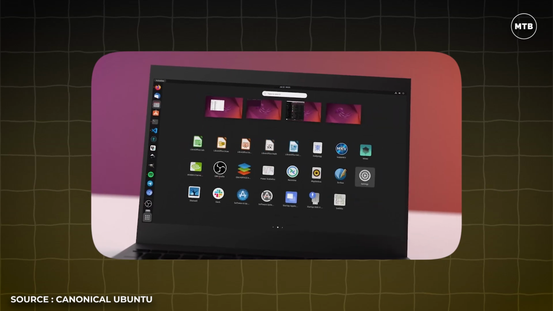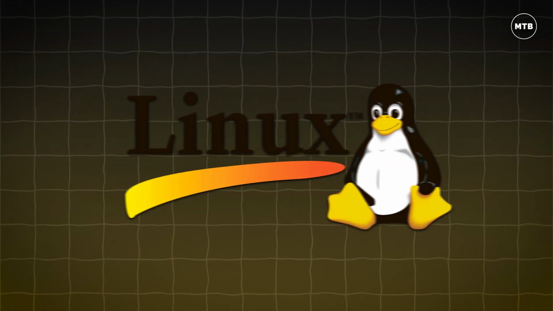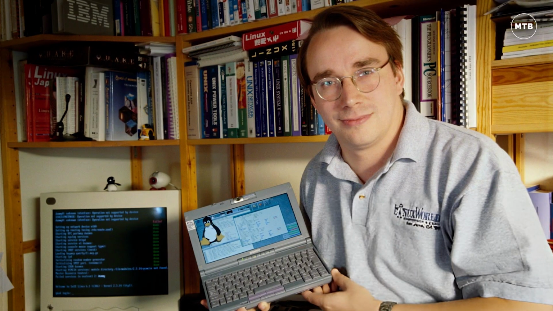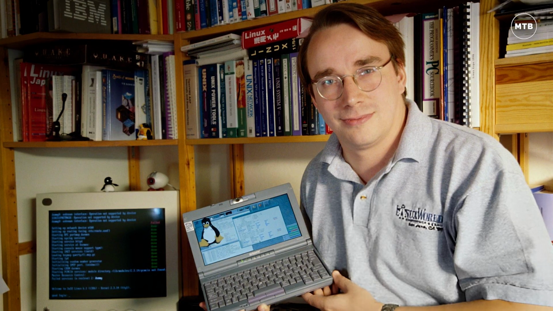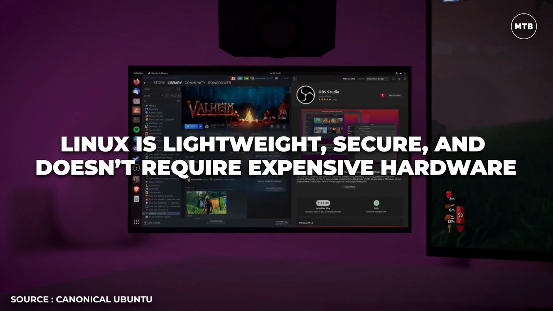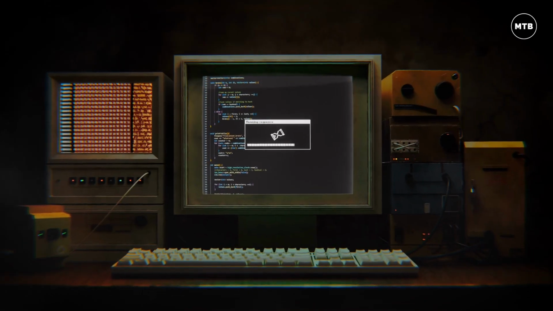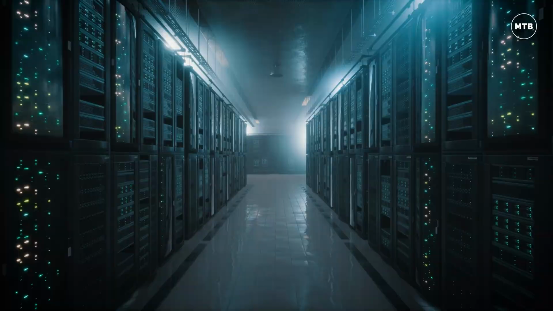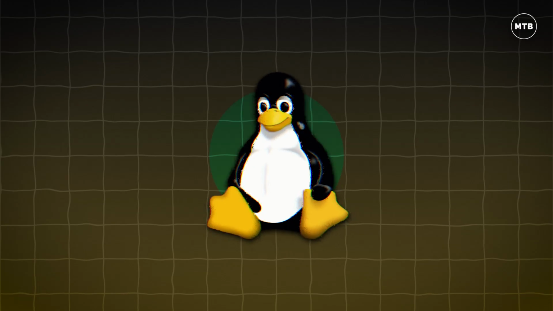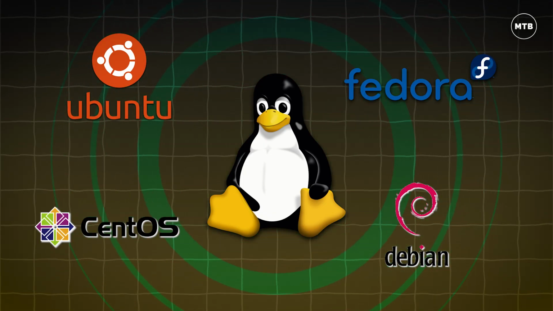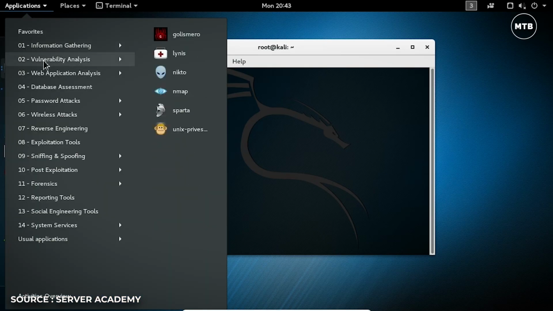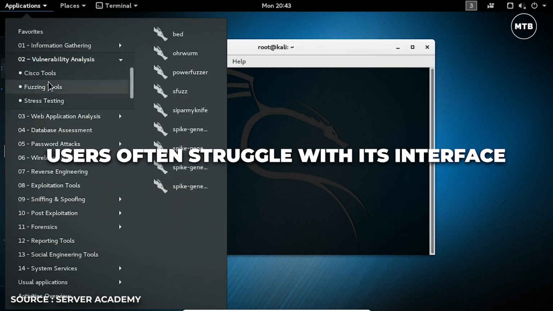If you want a lighter version of OS, ladies and gentlemen, here is Linux. A free and open-source alternative to Windows and macOS was created in 1991 by Linus Torvalds to provide a lightweight, secure, and low-cost alternative. Linux is lightweight, secure, and doesn't require expensive hardware, making it suitable for older computers and high-performance servers. As an open-source system, Linux can be modified or built into a variety of distributions, including Ubuntu, Fedora, CentOS, and Debian. However, Linux is not beginner-friendly due to its different interface from Windows and macOS, and users often struggle with its interface.